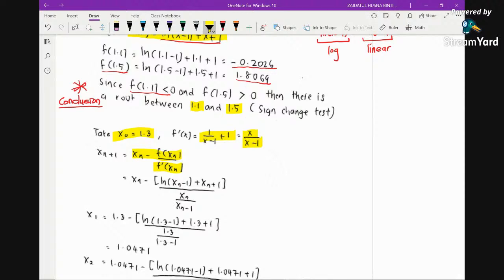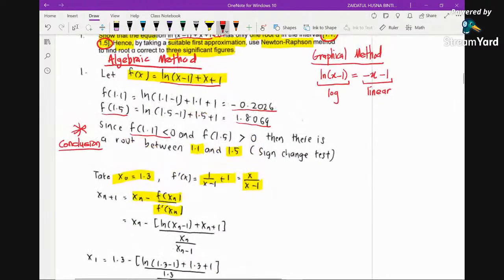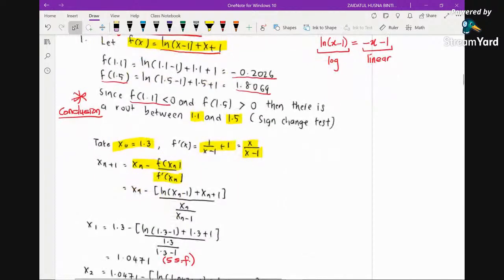Now we begin with 1.3, and you see that here the answers are given in 5 significant figures. Again, if the question asks for 3 significant figures, throughout the solution you have to give 4 or more. So in this case, we provide 5 significant figures.